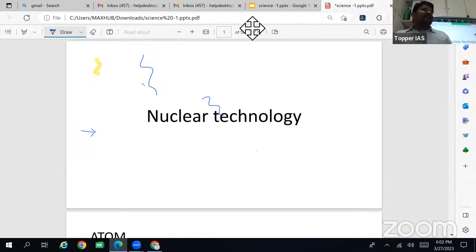Then the core nuclear technology, which involves nuclear reactions, especially nuclear fission and nuclear fusion. There is a current topic based on nuclear technology: nuclear fusion reactors, very important from the exam perspective.